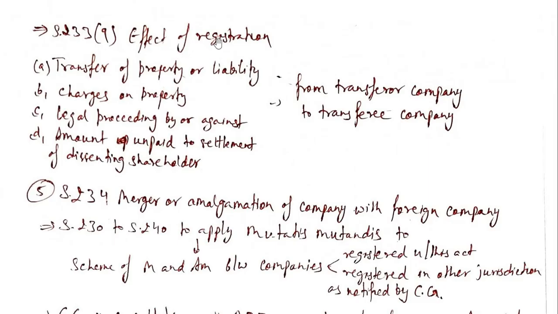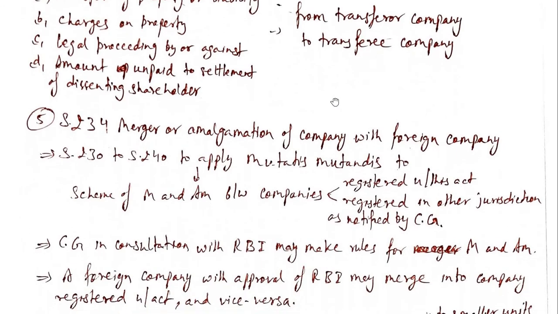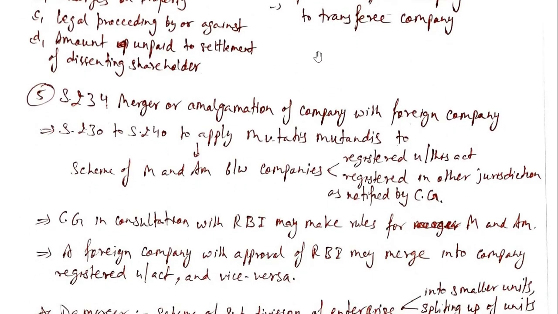Now the effect of registration, as talked about earlier: transfer of property or liability, charges on property, legal proceedings by or against, amount unpaid to settlement of dissenting shareholder. This will be transferred from the transferor company to the transferee company. Now we'll take B as the transferee company.